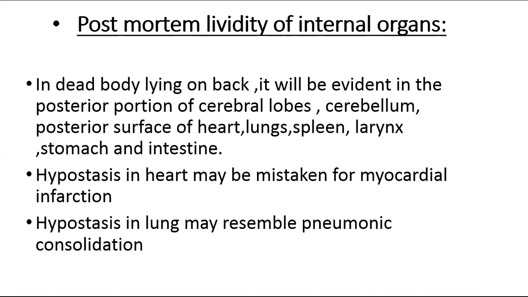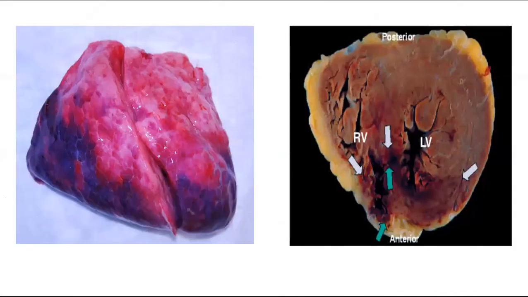In a dead body lying on the back, it will be evident in the posterior portion of the cerebral lobes, cerebellum, and posterior surface of heart, lung, spleen, larynx, stomach, and intestine. Hypostasis in the heart may be mistaken for myocardial infarction. Hypostasis in the lung may resemble pneumonic consolidation.